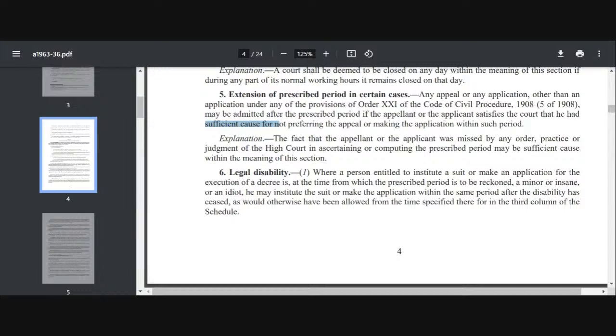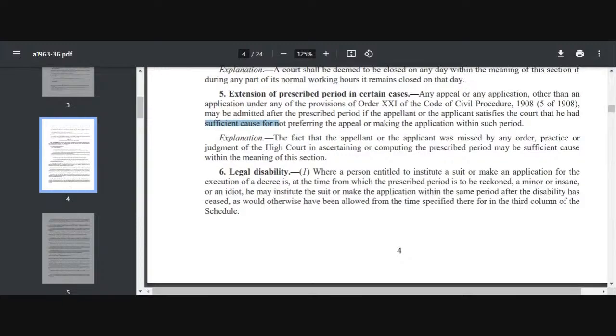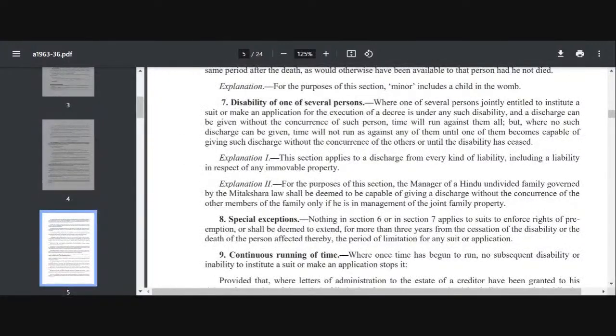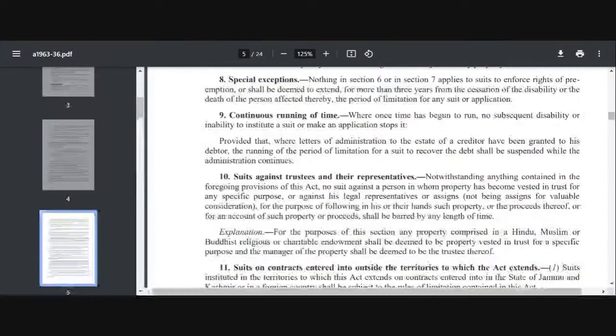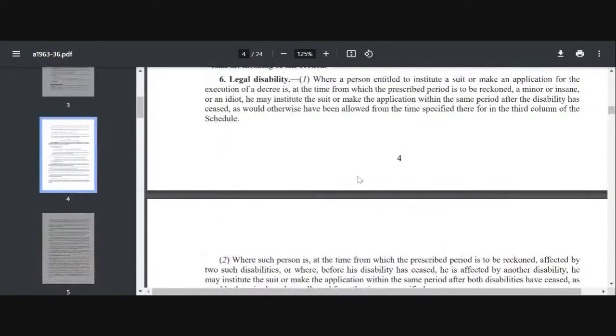अगर हम सेक्शन 6, 7, 8 ये तीनों देखें तो आपको दिखेगा सेक्शन 6, 7 and 8. सेक्शन 6 talks about legal disability, section 7 talks about disability of one of several persons, and section 8 is special exception. So section 6, 7 and 8 are to be read together. Okay, they all are dealing with what? They all are dealing with the disability of a person. Now the feature of section 6 is that it is applicable to suits and execution proceedings. अगर आप देखो section 6, what is section 6 talking about? It will talk about suits, and it will talk about execution proceeding.